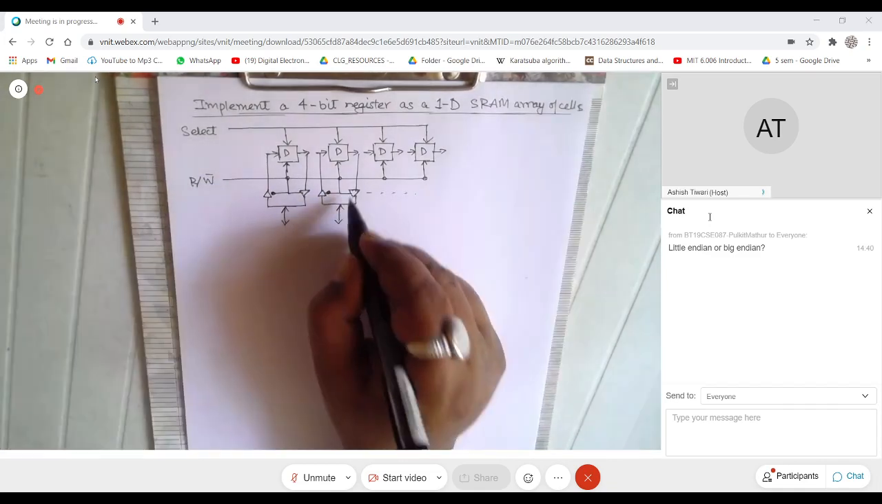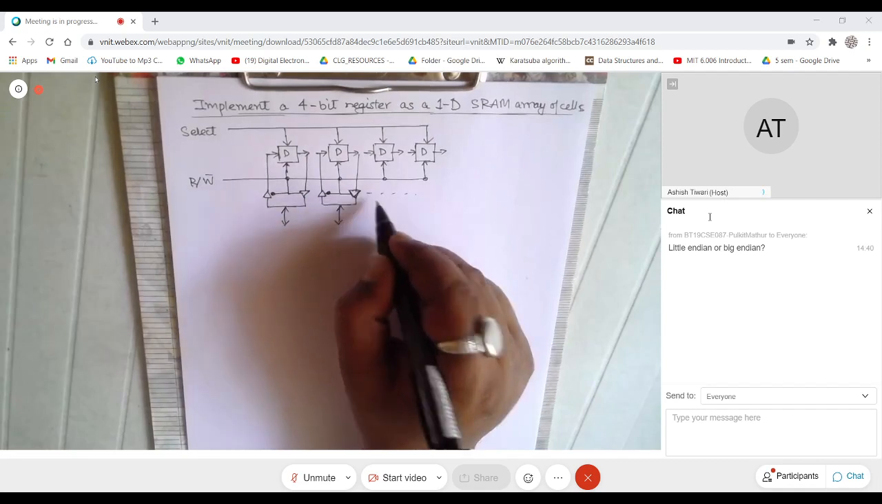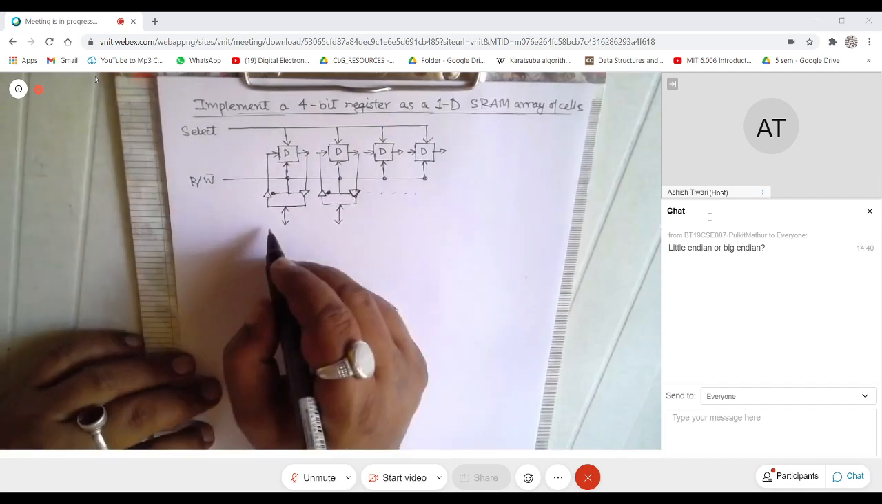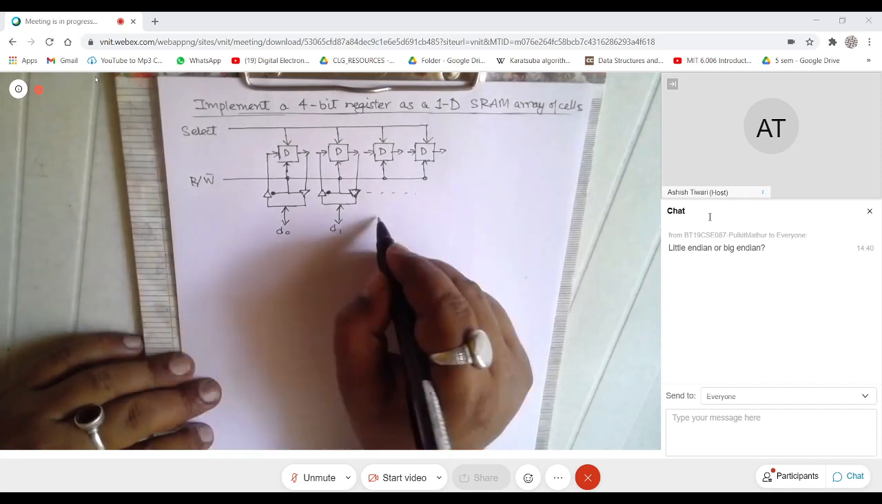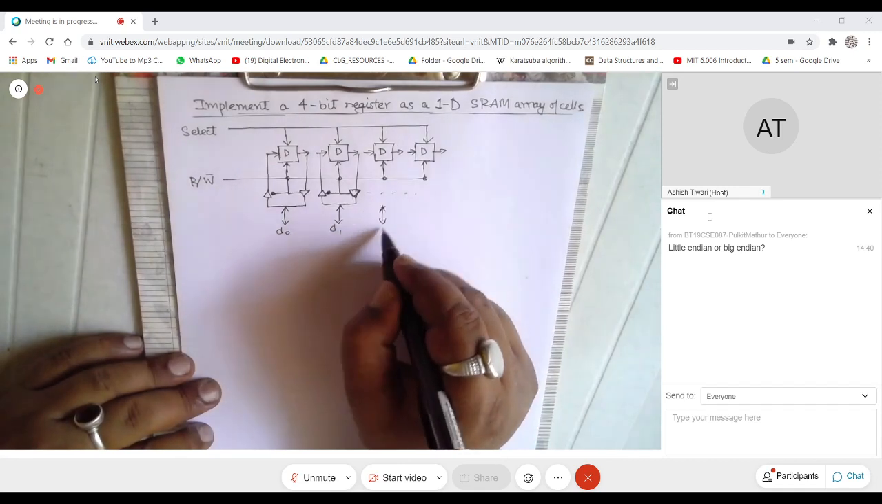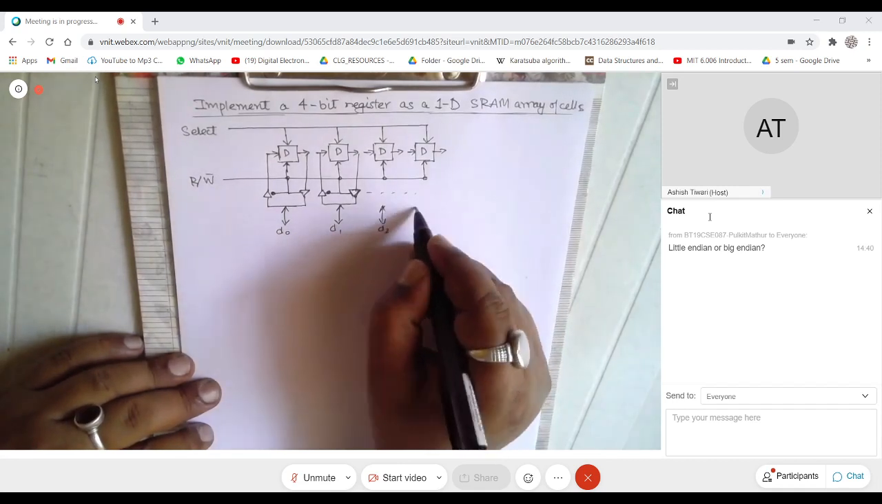So on a read, you will have something coming down and so on. Okay. So this will be D0. This would be D1, and then you would have D2, and then you will have something D3.